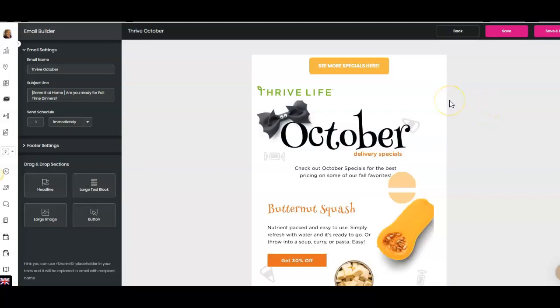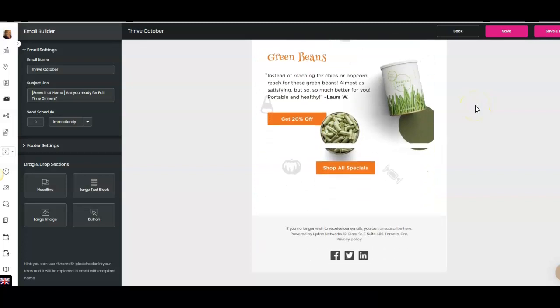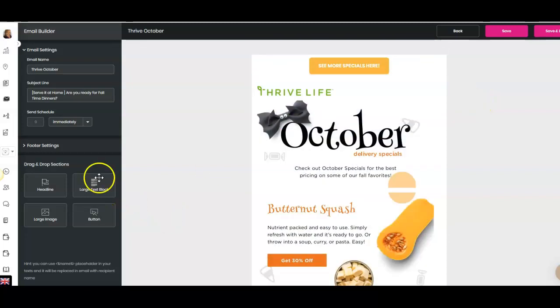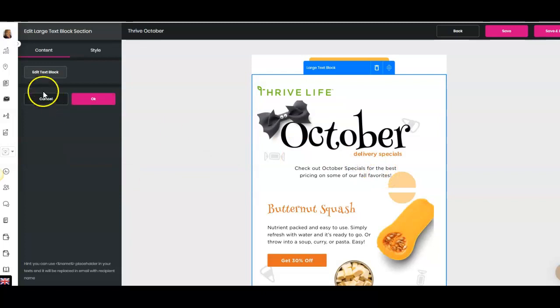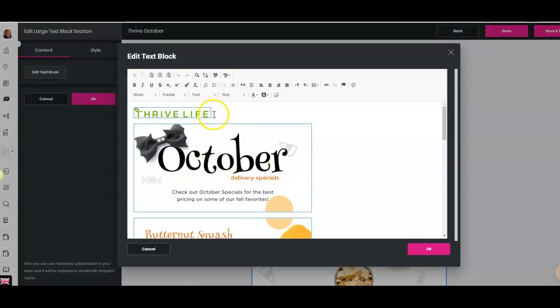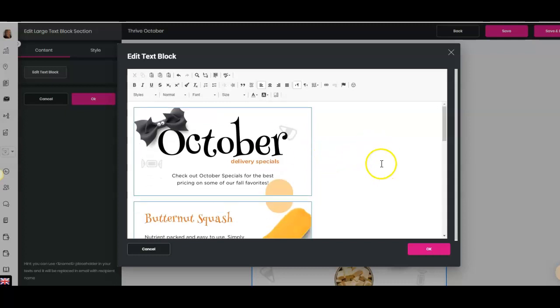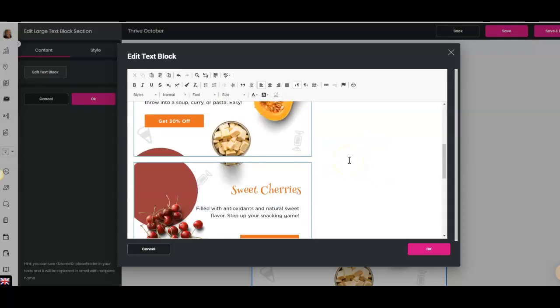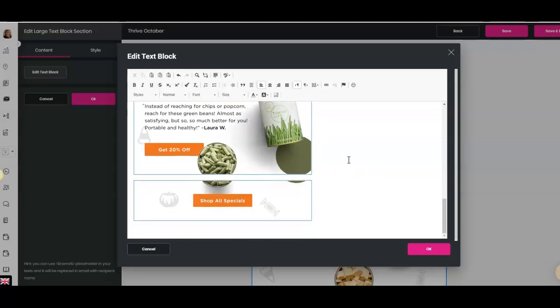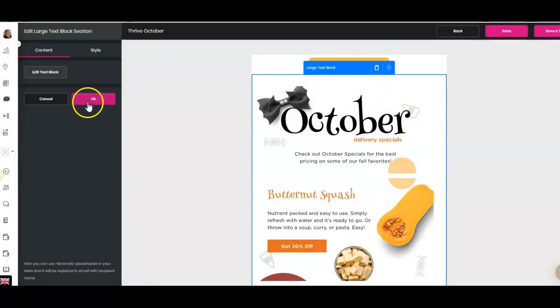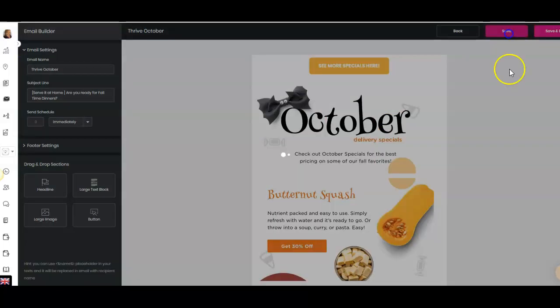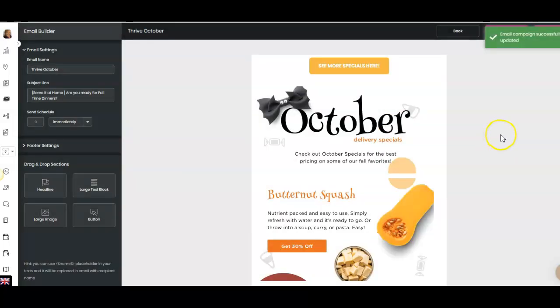So they do emails for us. All I have to do is just copy and paste, put those in here, and that's all you have to do. So here I did the large text. So even if I click on this, I did the large text and I paste these. Actually, while I'm in there, I'm going to go ahead and delete Thrive, because we do want to brand ourselves, even though we are using their products. But I will hit OK at that, hit OK over here, hit save just to keep my changes.